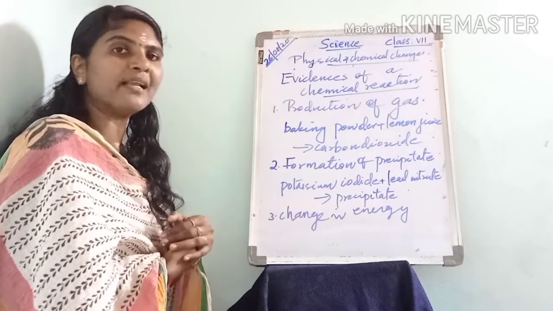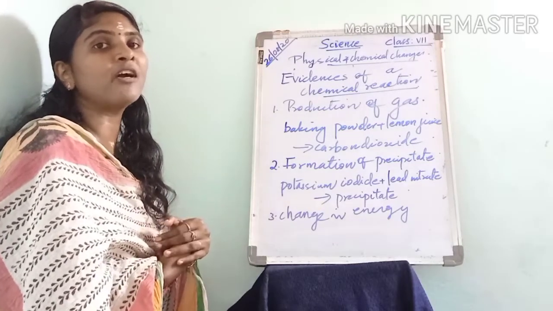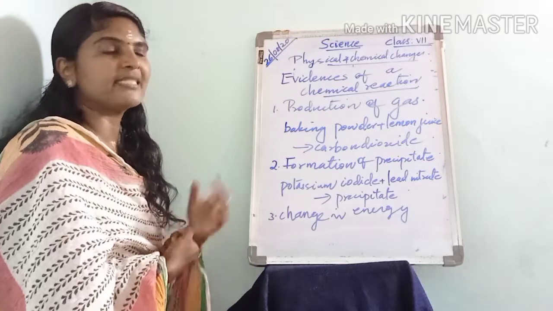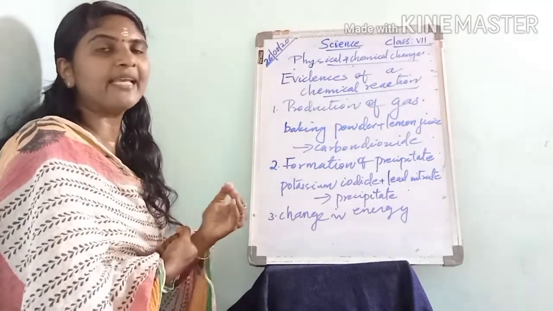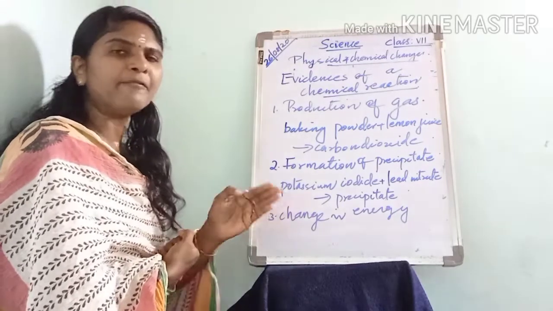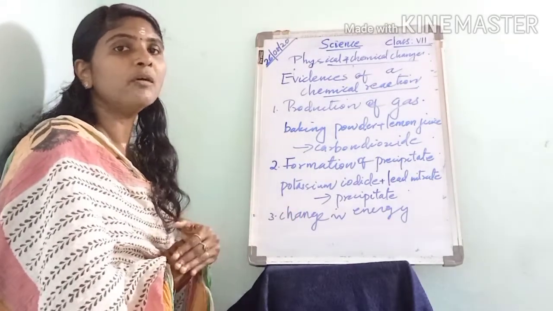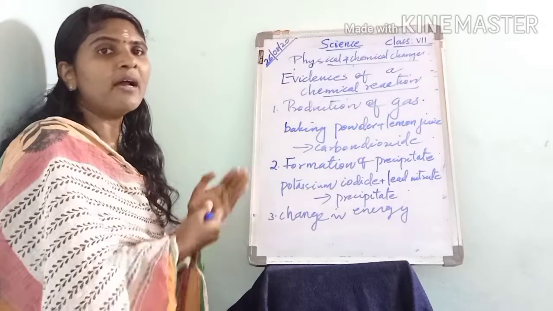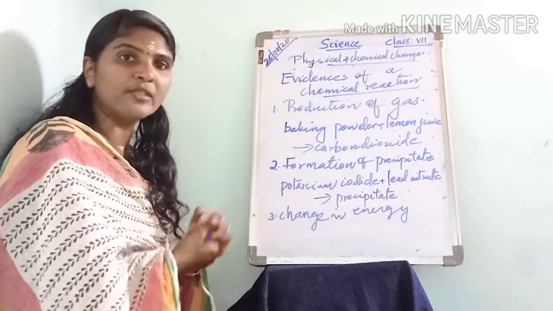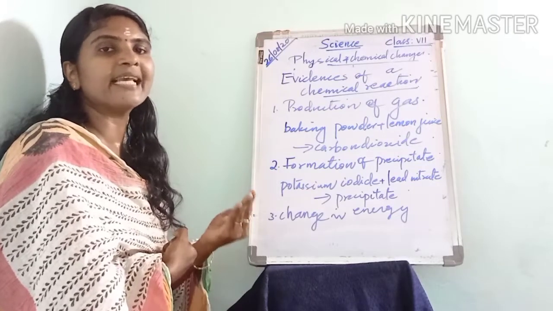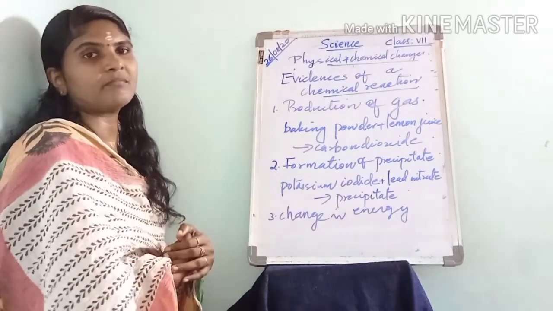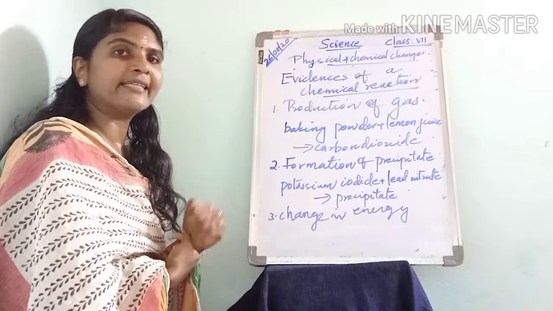Burning of fuel is taken as an example for what? Chemical change. Suppose when we burn wood, we get heat energy. Heat is a form of energy. Apart from heat energy, light energy is also produced. So when we burn wood, we get two different forms of energy, light energy and heat energy. We can consider another example.